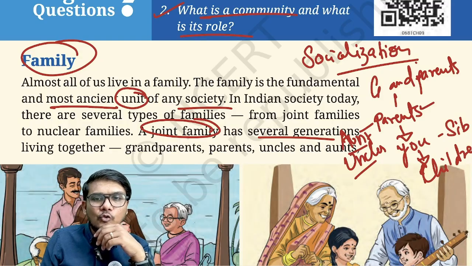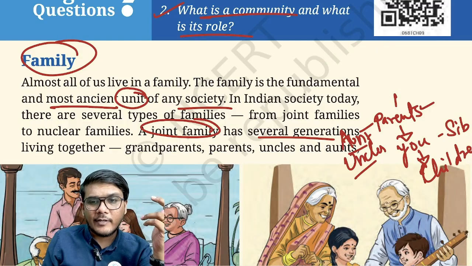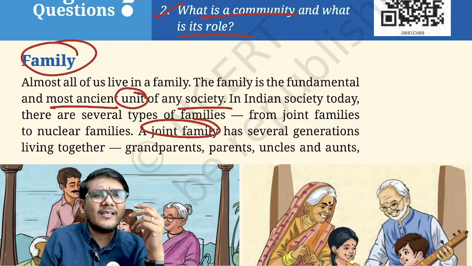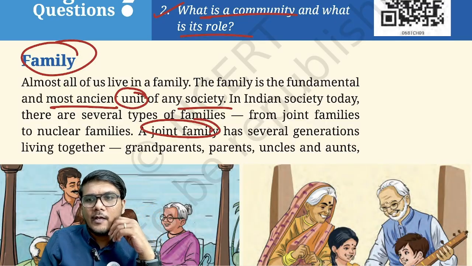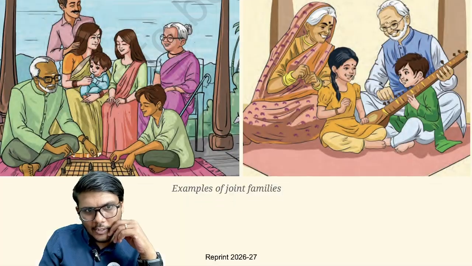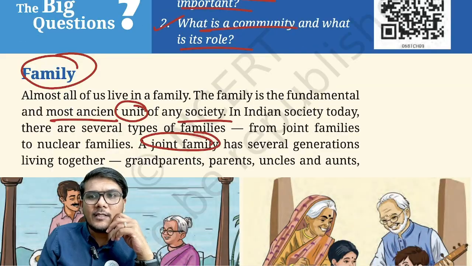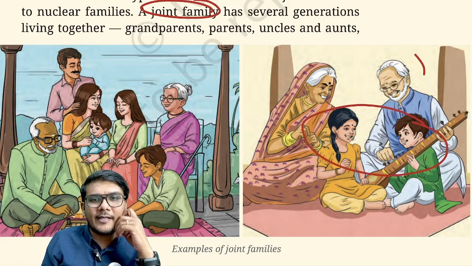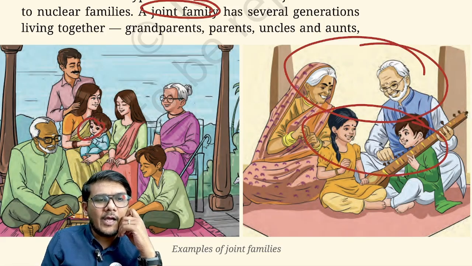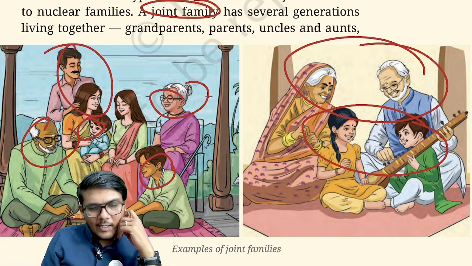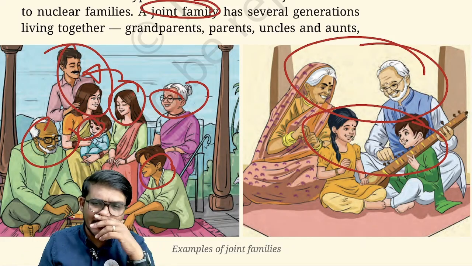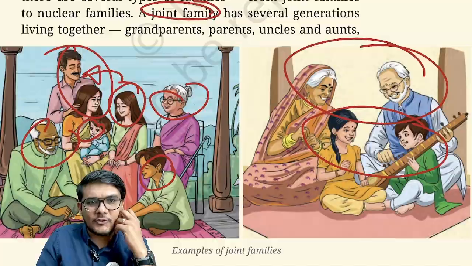Now at the same time you can also live in a nuclear family. Now what is a nuclear family? A nuclear family basically is a small sized family, right? So let us see how they are defining the nuclear family. So as you can see over here, there are two families which are depicted. So here possibly the siblings are there and their grandparents are there. So siblings and the grandparents that are there, then parents also that are there, right? And maybe this person is the sister of this guy, and maybe basically multiple generations living together as such, right?